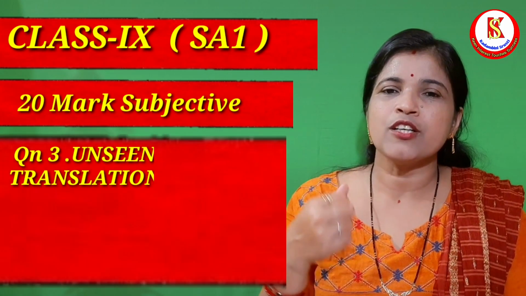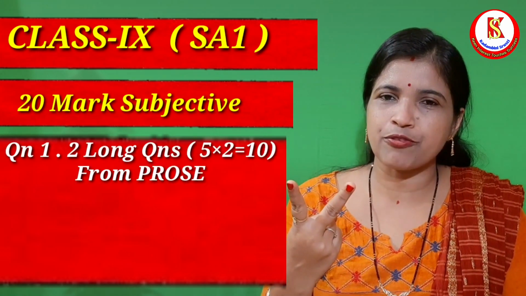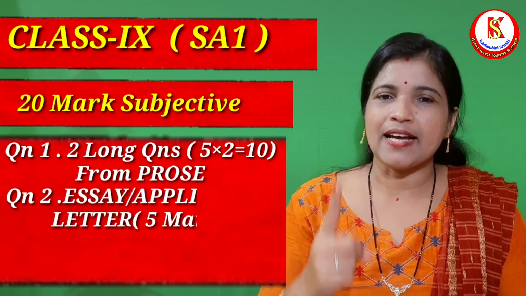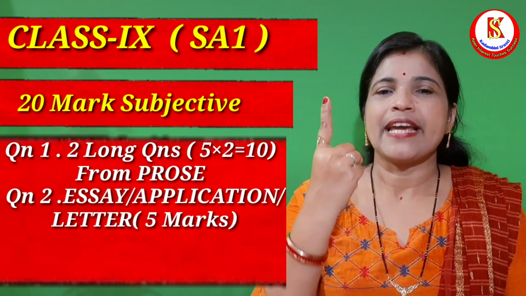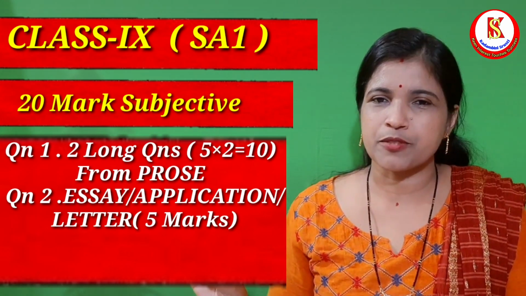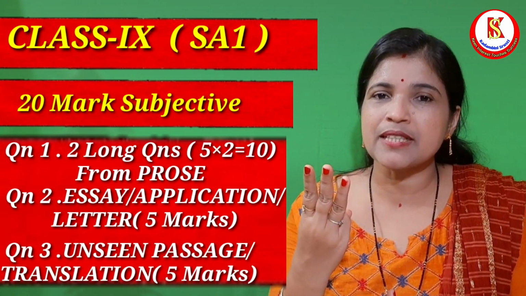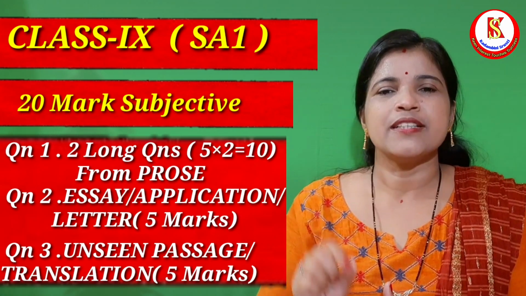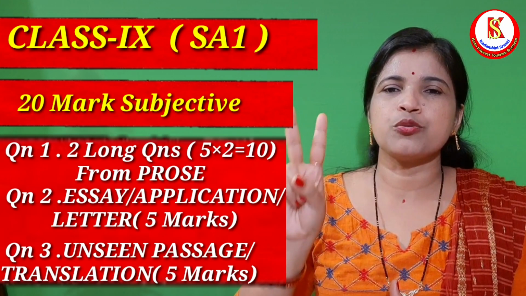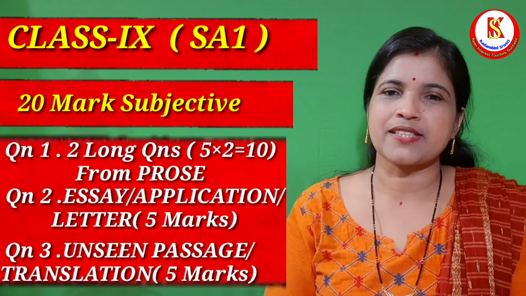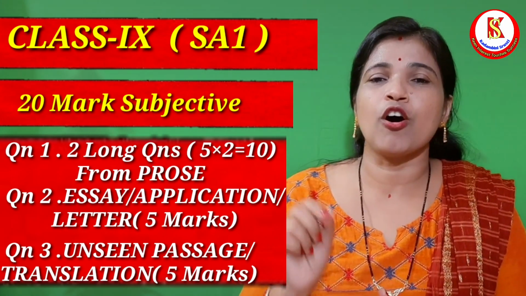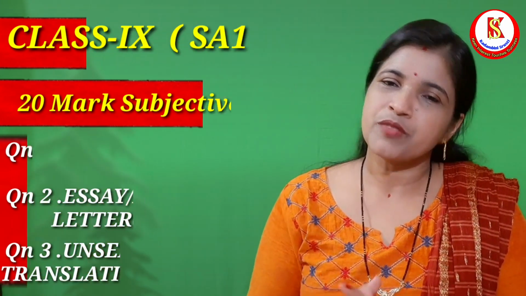So question number 1, 2 long questions each carrying 5 marks, total 10 marks. Question number 2, one answer out of 3 options, essay, letter or application carrying 5 marks, so it becomes 15. Then question number 3, unseen passage or translation, so total 5 marks. In this way 1, 2, 3, total 20 marks. So this is the pattern of summative assessment 1 of class 9 Odia medium schools.